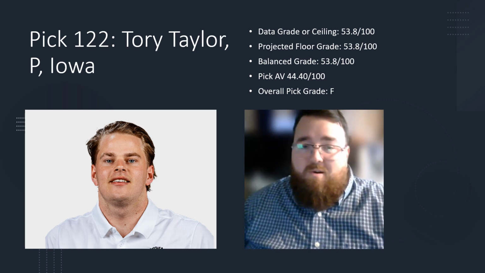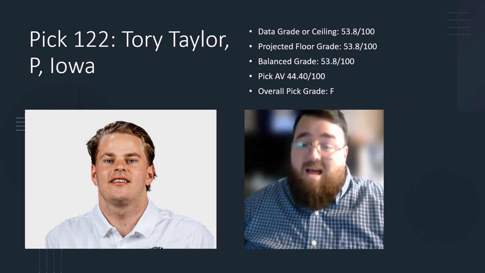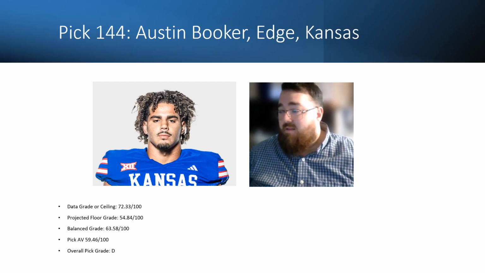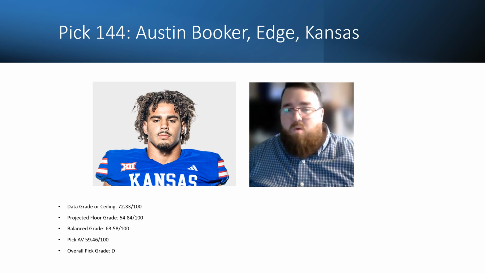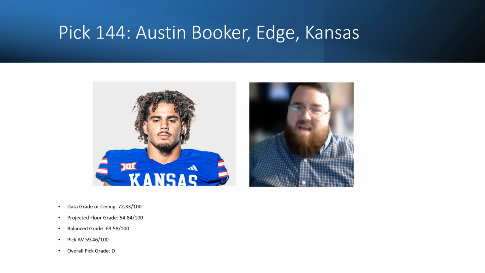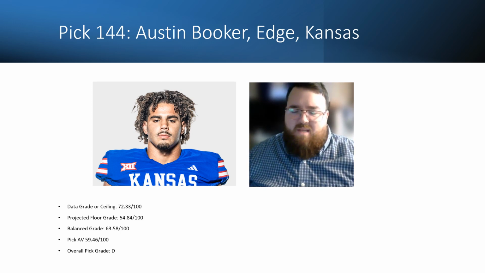You don't take punters with the 4th pick, especially when you have other needs on the roster, like the edge rusher position, which is one thing that they did hit a little bit. At pick 144, Austin Booker, edge from Kansas. His data grade or ceiling is 72.33 out of 100. His floor was 54.84, and his balance grade would be 63.58 out of 100, with a pick AV of 59.46 out of 100. I would give this overall pick grade a D, maybe a high D, because there are some concerns with him based on data.